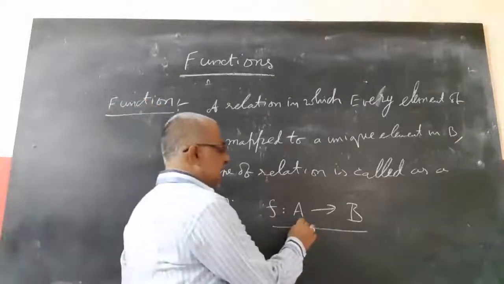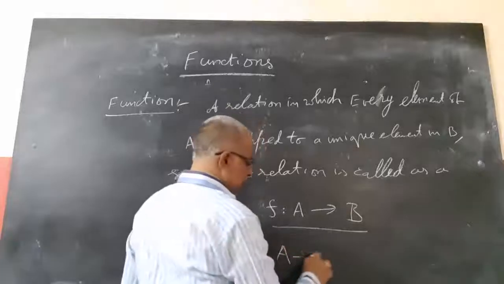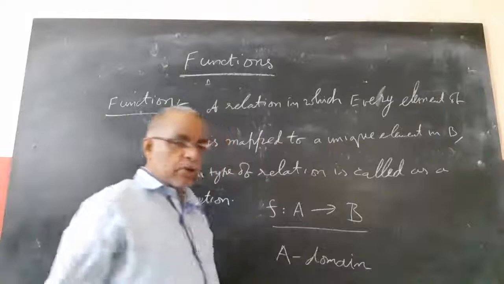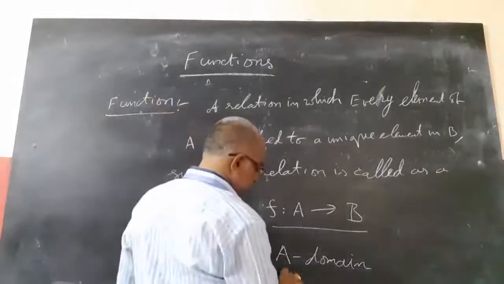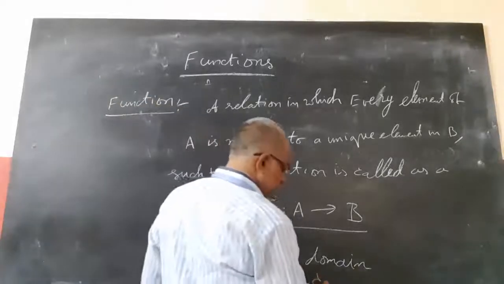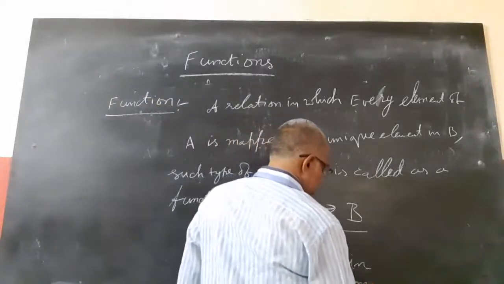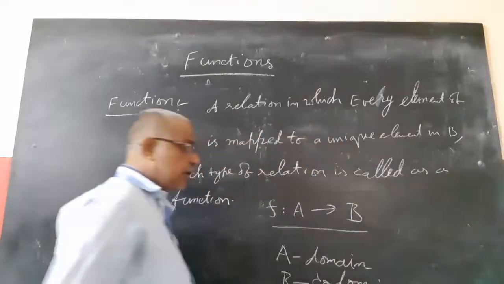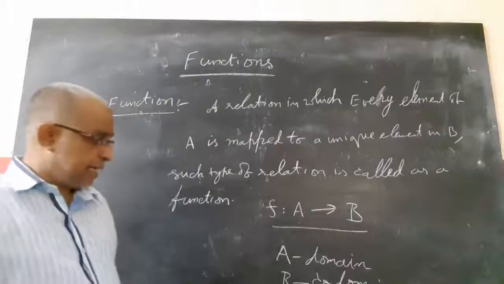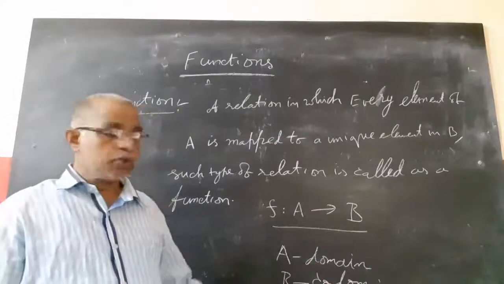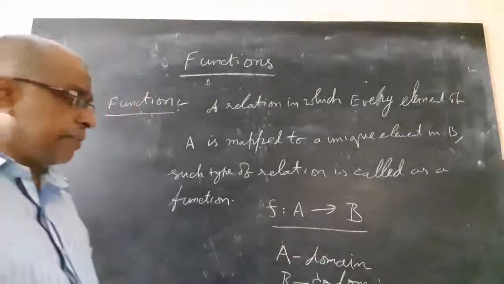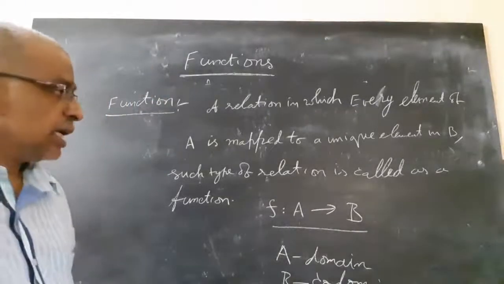Here A is called the domain. The elements which are in A are called the domain. The set B is called the codomain. So the domain is the set A and the codomain is the set B. Means elements of the domain should be mapped to elements of the codomain. The elements which have been mapped are called the range.